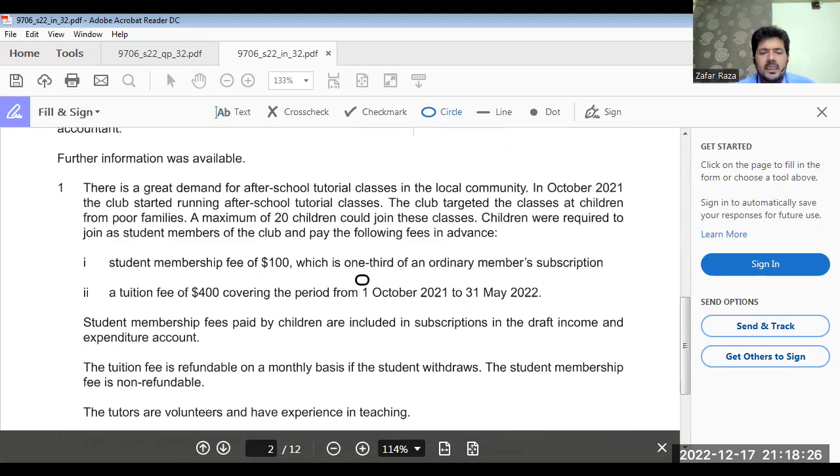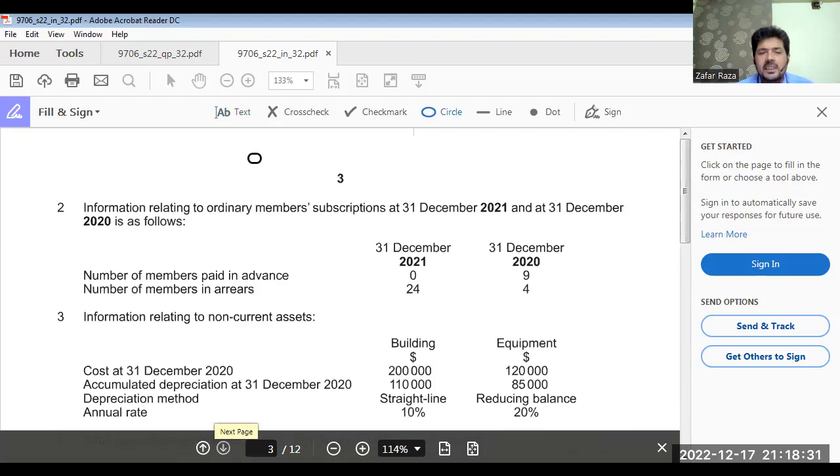See, the problem is if we go to the adjustment or additional information, what we find here? We find number of members paid in advance. Number of members in arrears.